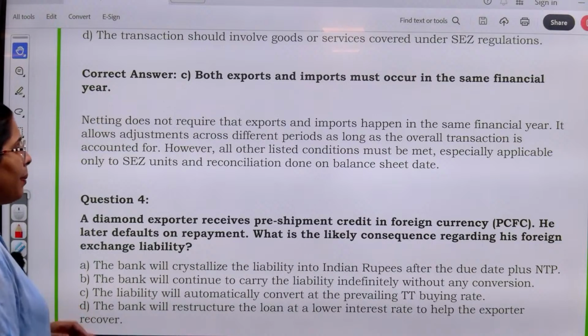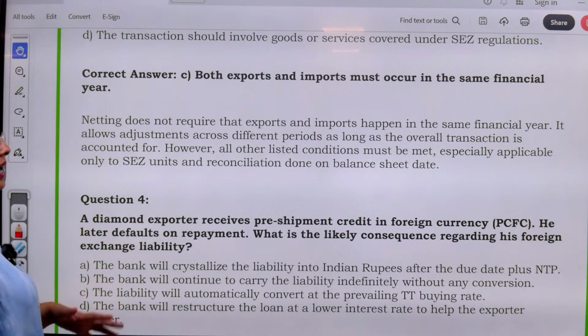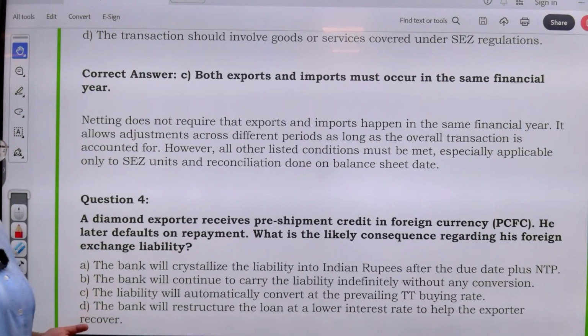Now, a diamond exporter receives pre-shipment credit in foreign currency. He later defaults on repayment. What is the likely consequence regarding his foreign exchange liability? Bank will crystallize the liability in Indian rupees after the due date plus the NTP, that is the transit period. The bank will continue to carry the liability indefinitely.